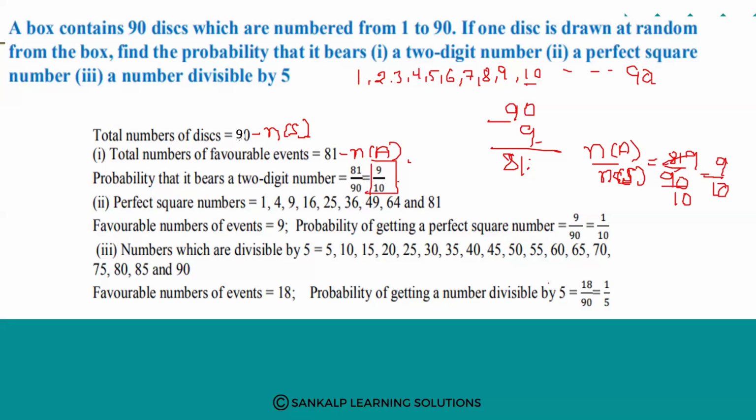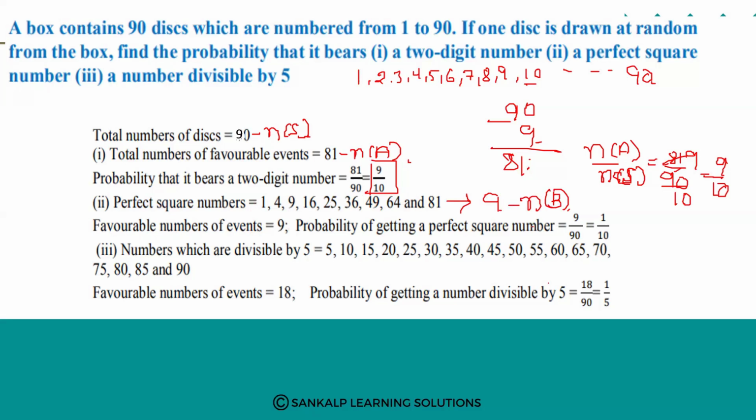Next, perfect square numbers. From 1 to 90, how many perfect square numbers will you get? 1 is a perfect square. 2 twos are 4, 3 threes are 9, 4 fours are 16, 5 fives are 25, 6 sixes are 36, 7 sevens are 49, 8 eights are 64, and 9 nines are 81. That means 9 numbers. So 9 is n of B, the favorable number of events.